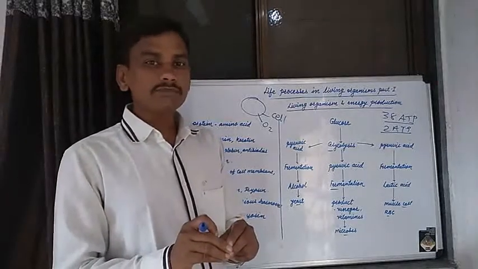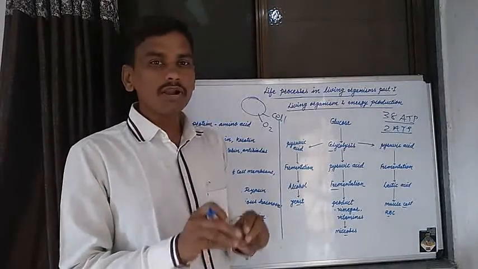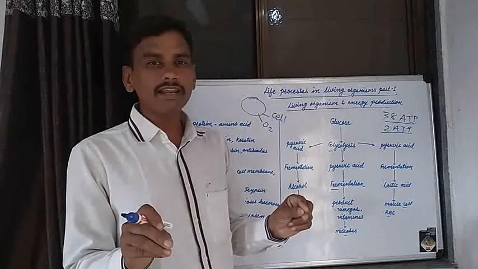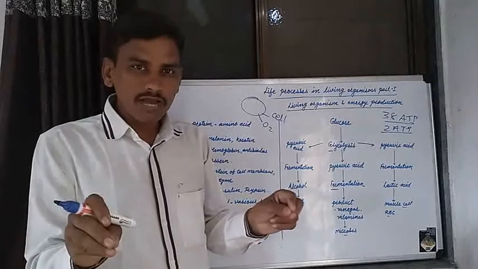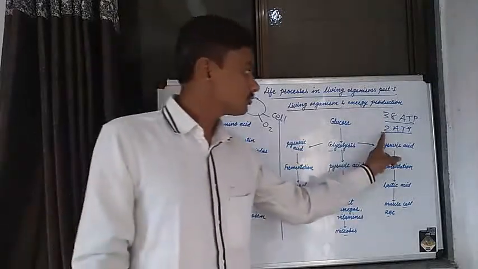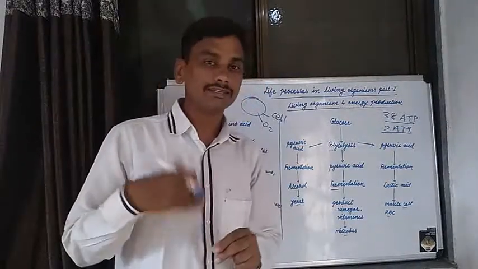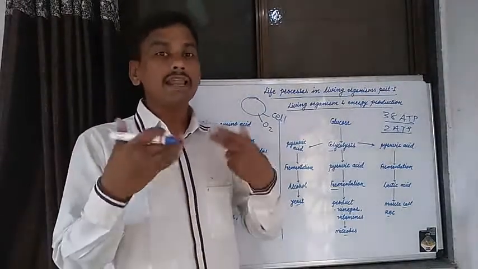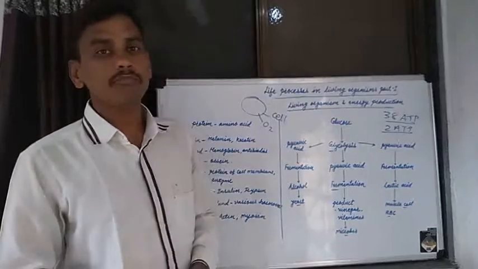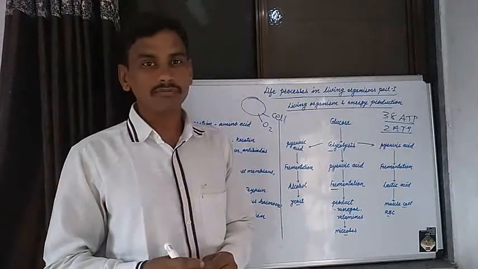By aerobic respiration, one carbohydrate oxidized produces 38 ATP molecules, but in anaerobic respiration, one carbohydrate oxidized produces only 2 ATP molecules of energy.